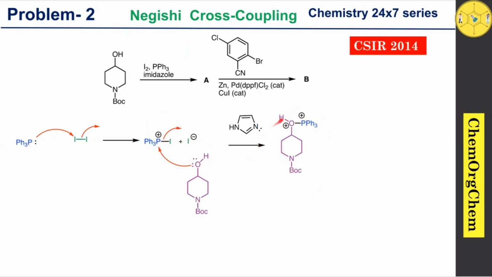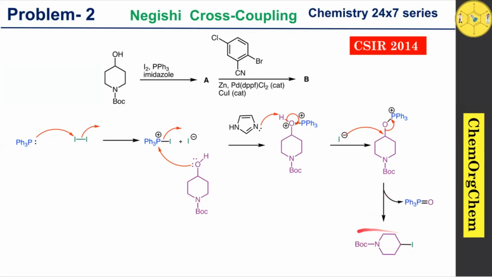Now imidazole quickly abstracts the proton from this intermediate, followed by this electron pair moving towards the oxygen atom, which produces this particular intermediate. Now iodide ion attacks this carbon and kicks off triphenyl phosphine oxide, which produces the corresponding alkyl iodide as a product. So this is our product A. Particularly, this reaction is known as the Appel reaction. According to the Appel reaction, an alcohol derivative can be converted into the corresponding alkyl bromide or alkyl iodide.